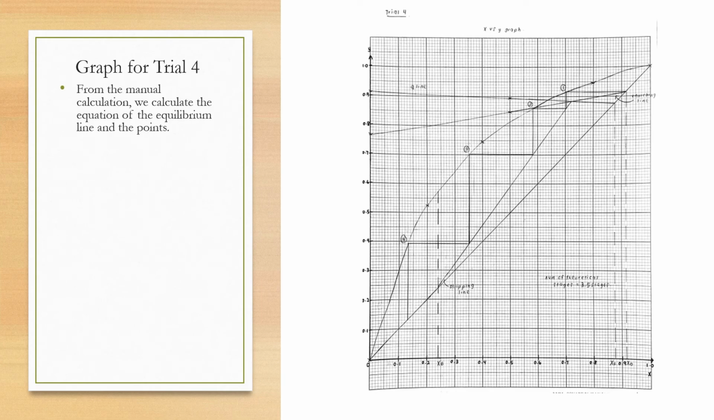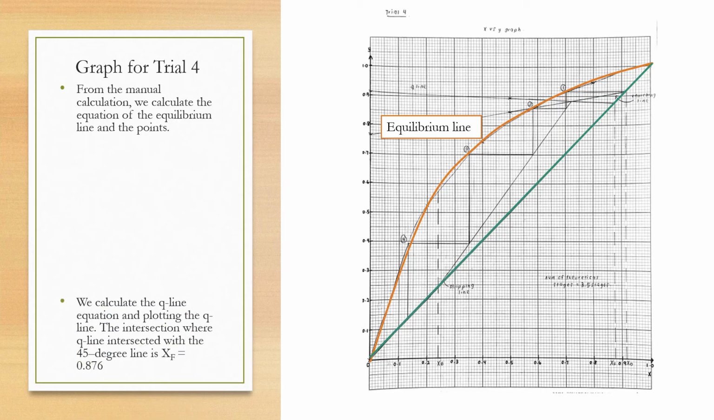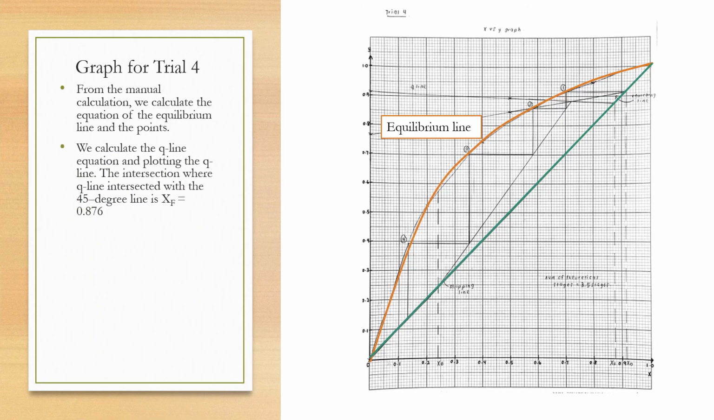Next, we have also plotted the graph of trial 4. From the manual calculations, we calculate the equations of the equilibrium line and the points. The orange color line is the equilibrium line, and we have also drawn a 45-degree line from end to end of the equilibrium line. We also calculated the Q line equation and plotted the Q line into the graph. From the graph, we can see that the Q line is intersecting with the 45-degree line.